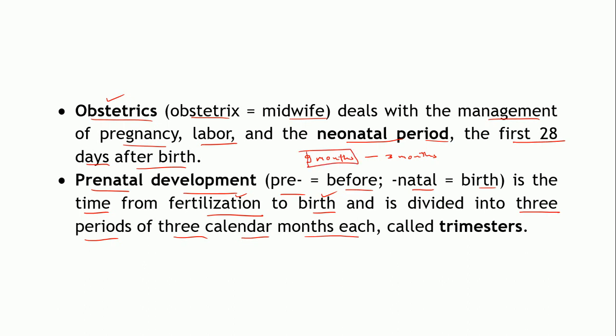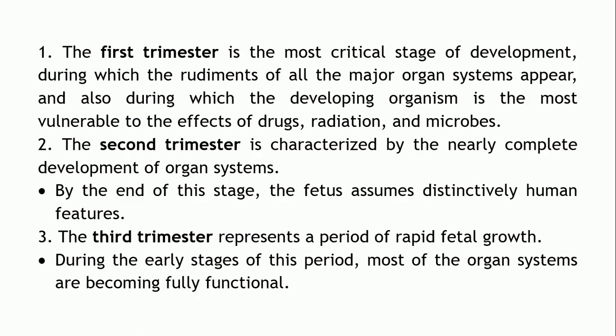So the total is a 9 month period. This prenatal development is divided into 3 periods called trimesters, because each comprises 3 months. Let us talk about these 3 trimesters. The first trimester is obviously the first 3 months of pregnancy. This is the most critical stage of development, because in this period the rudiments of all the major organ systems start appearing.